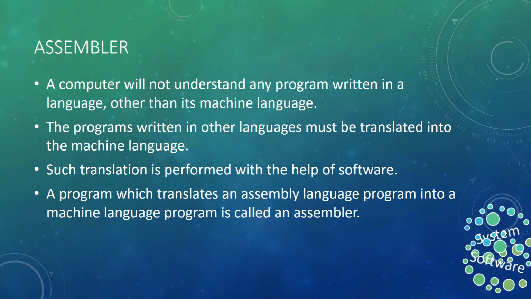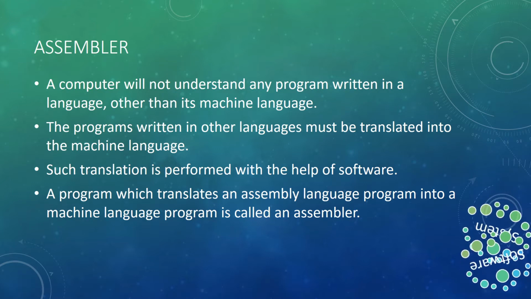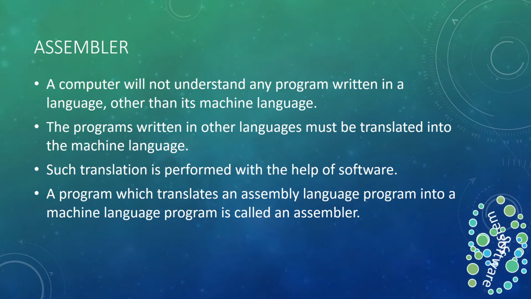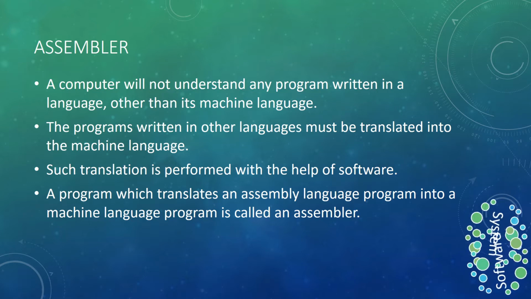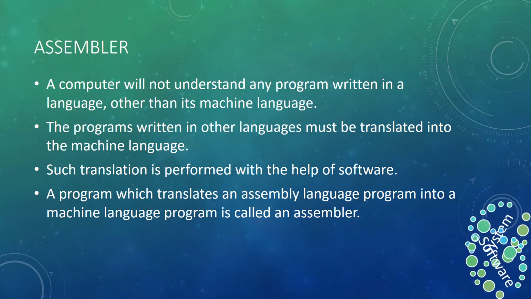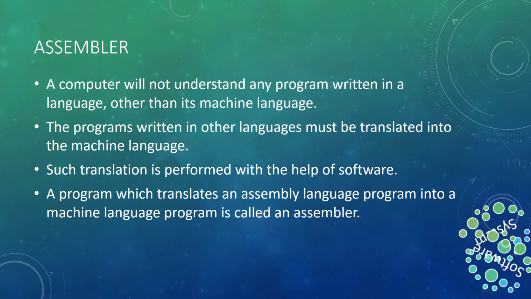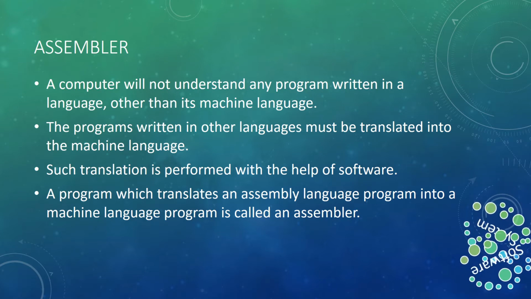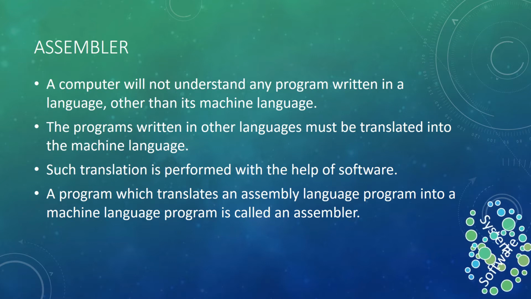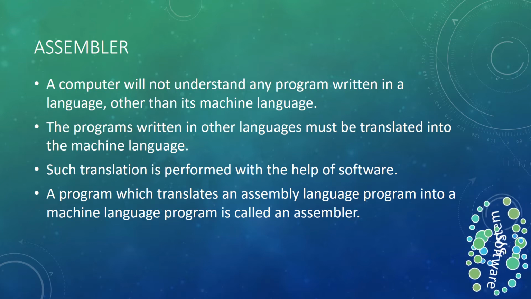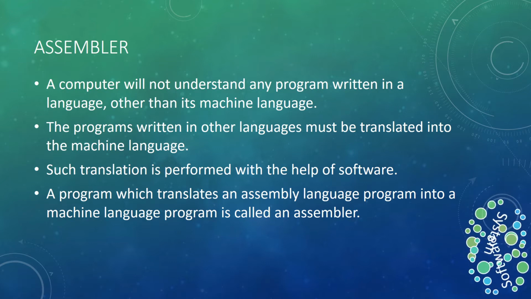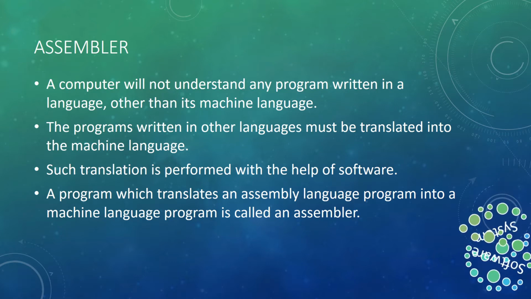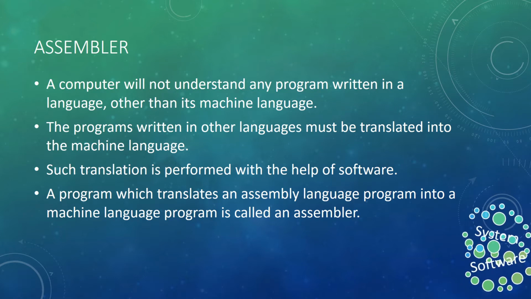So the basic job of the assembler is providing the mnemonics by which we can write the program directly in terms of machine language, because machine language is in terms of hexadecimal codes, or in reality zeros and ones. So it is difficult to write and maintain that kind of code. For that purpose we have mnemonics, which is called assembly language. So the assembler converts the assembly code into machine code.